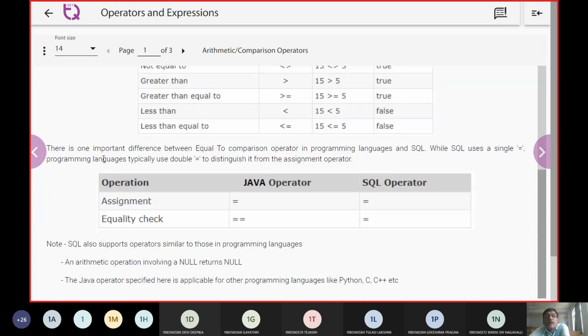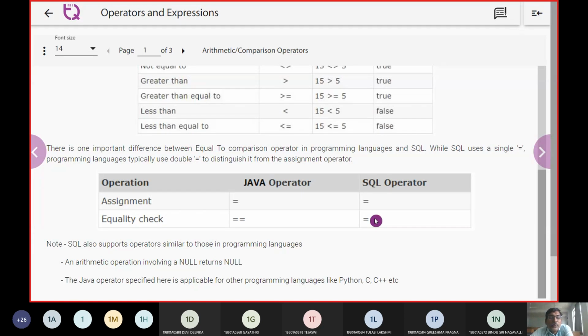Another thing we need to look at is the assignment operator, which we call equal to. But for an equality check, other languages use a double equals, whereas in SQL it is only a single equals operation.